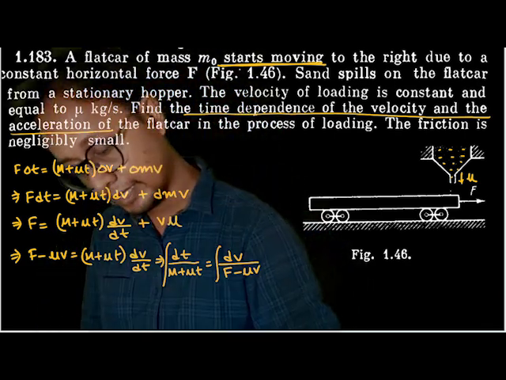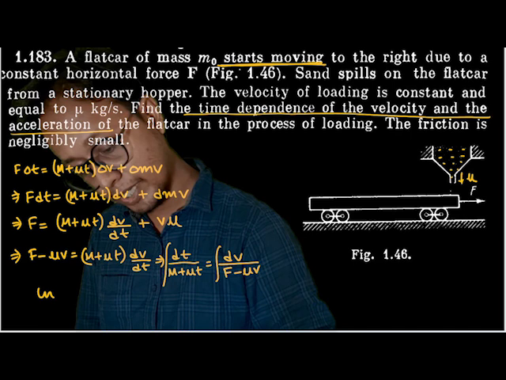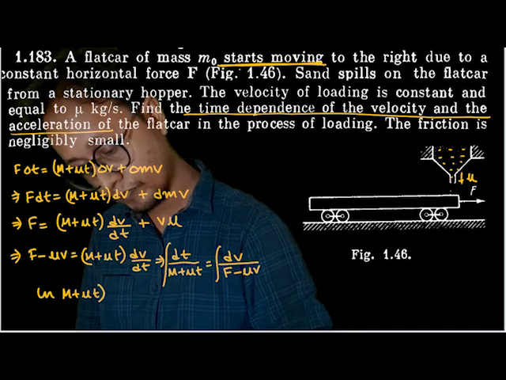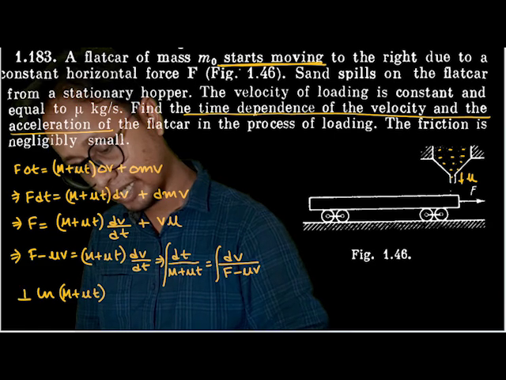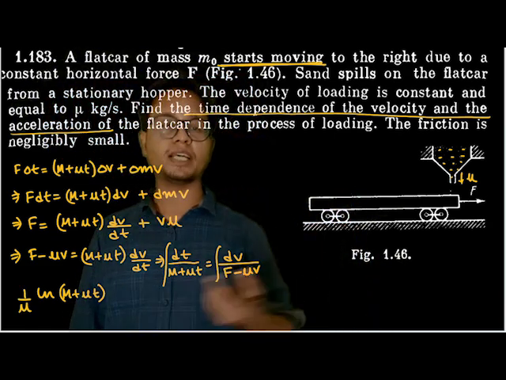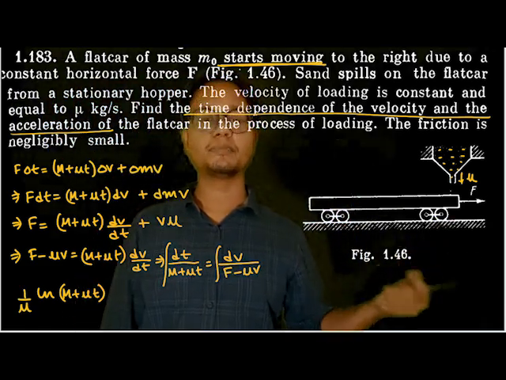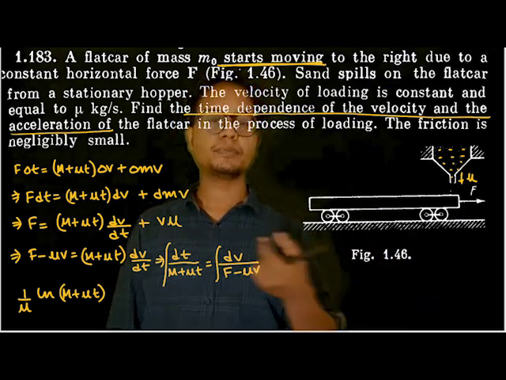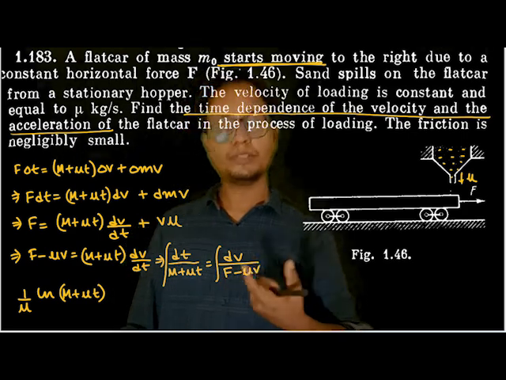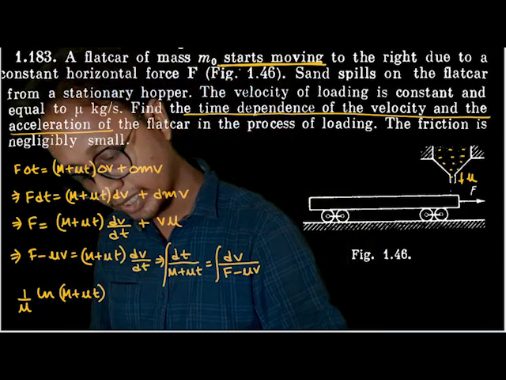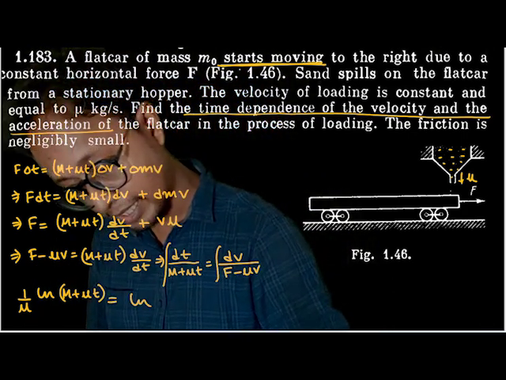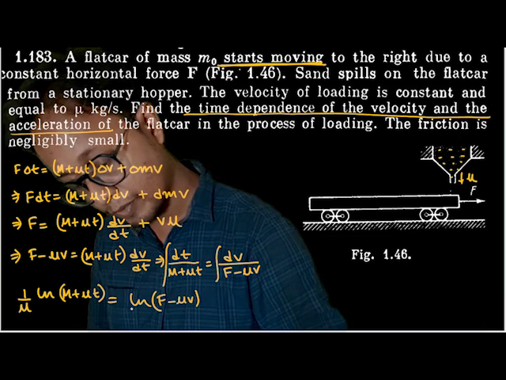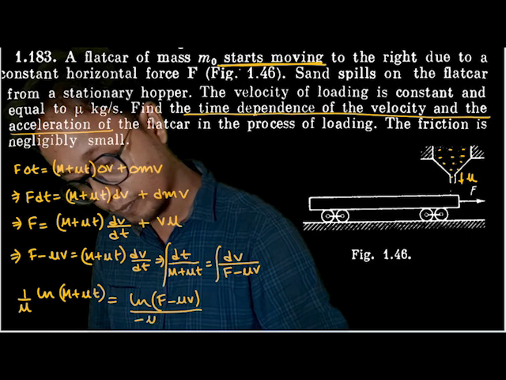So it will be ln of how much? ln (M plus mu t) divided by mu. I'm directly doing it. Just take M plus mu t as x, then dx by dt, and substitute the value of dt here. Here, take F minus mu v as y, then dy by dv, and substitute the value of dv here and y here. So we'll get the equation. I'm just doing it directly to save some time. Here, ln (F minus mu v) divided by minus mu.